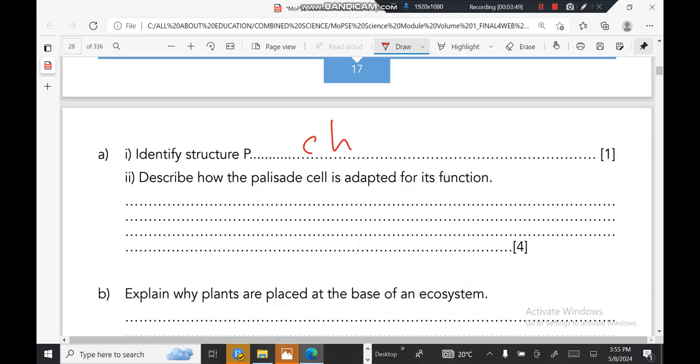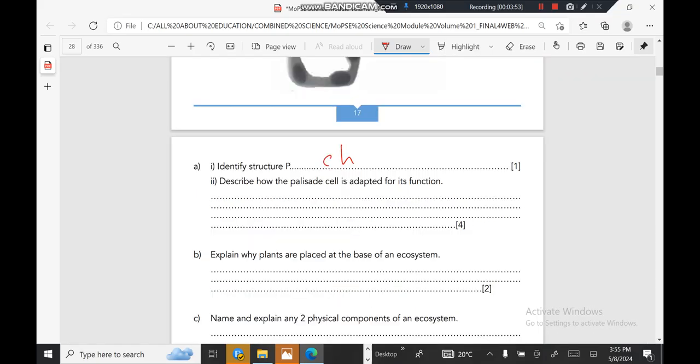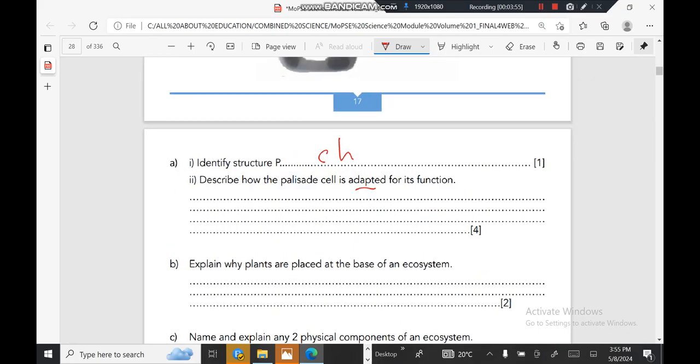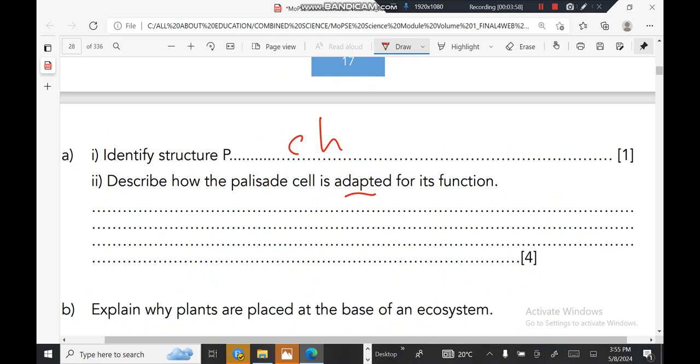Remember, if they ask how something is adapted, they want you to identify a characteristic of that structure and give its importance or significance. The cell has a large surface area which increases the area to absorb water and carbon dioxide. Palisade cells also have many air spaces that allow entrance and exit of gases during photosynthesis.